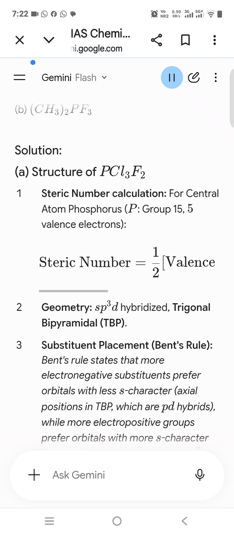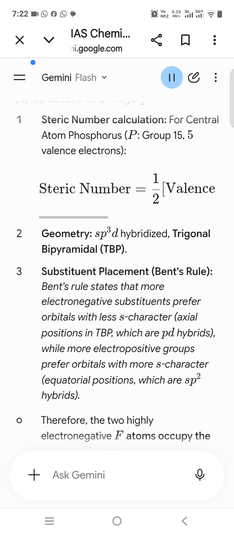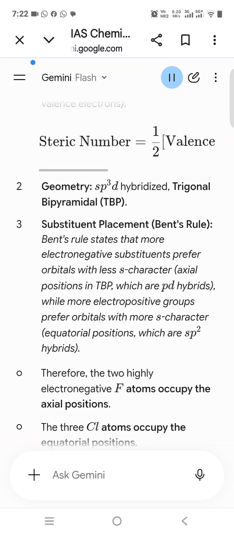Substituent placement, Bent's rule. Bent's rule states that more electronegative substituents prefer orbitals with less s character, axial positions in TBP, which are pd hybrids, while more electropositive groups prefer orbitals with more s character, equatorial positions, which are sp² hybrids. Therefore, the two highly electronegative F atoms occupy the axial positions. The 3 Cl atoms occupy the equatorial positions.